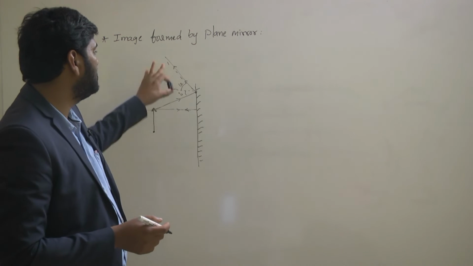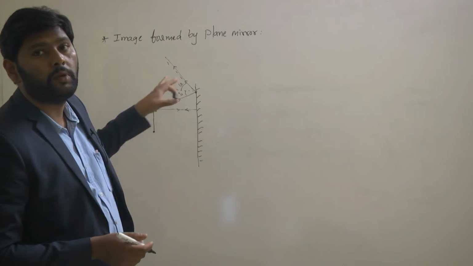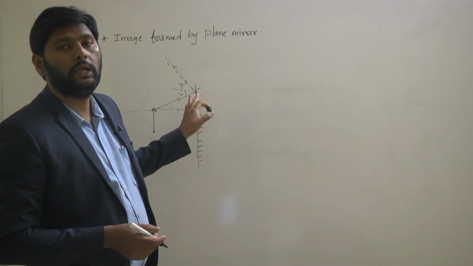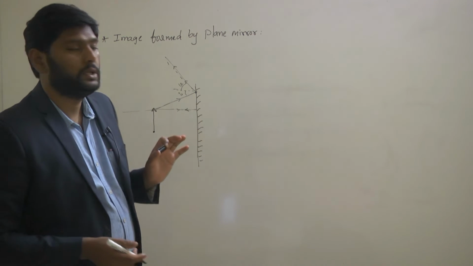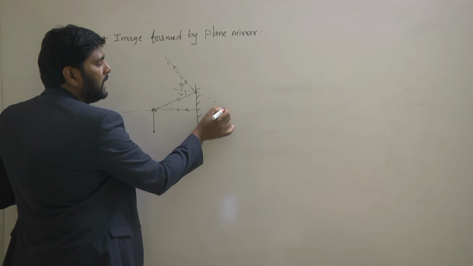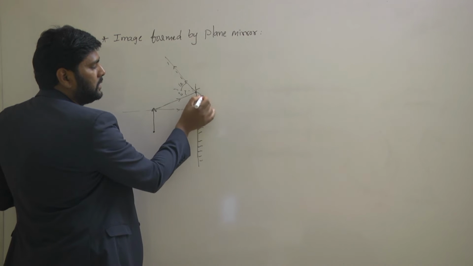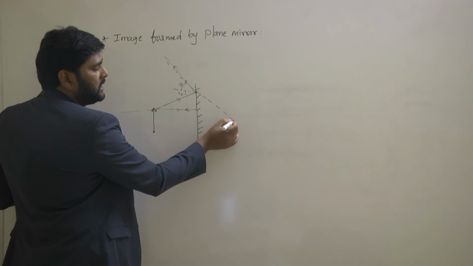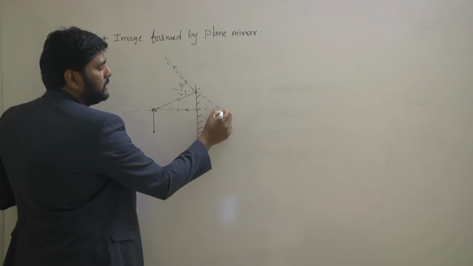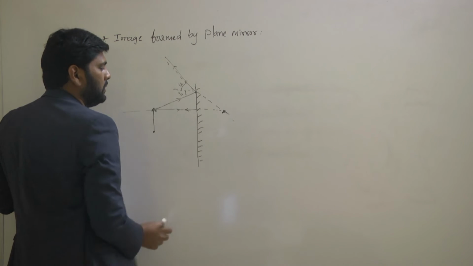But in this case, these two light rays coming from the head are not intersecting, so the head will not form a real image. So I extend them back straight. Somewhere over here it will form the image.